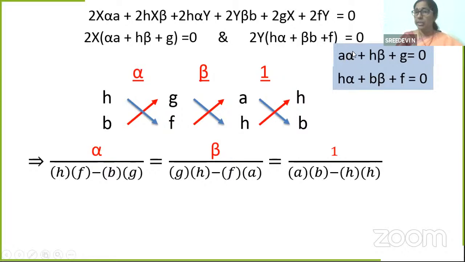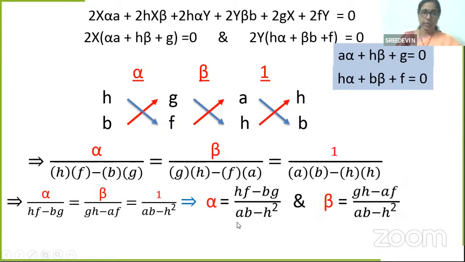When you are considering the first variable, I am not considering its coefficient. I am only taking HF minus BG. Then for beta, I am not taking H beta. I am taking G into H, F into A. When I am taking the constant, I am taking the coefficients of these two, A into B minus H into H.